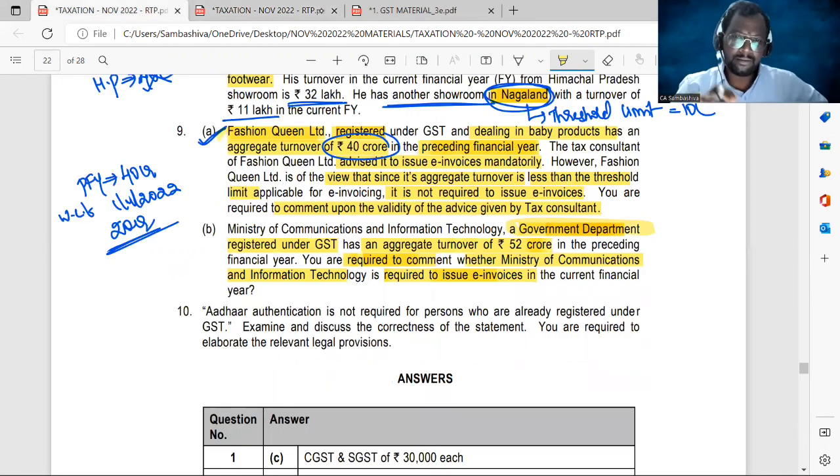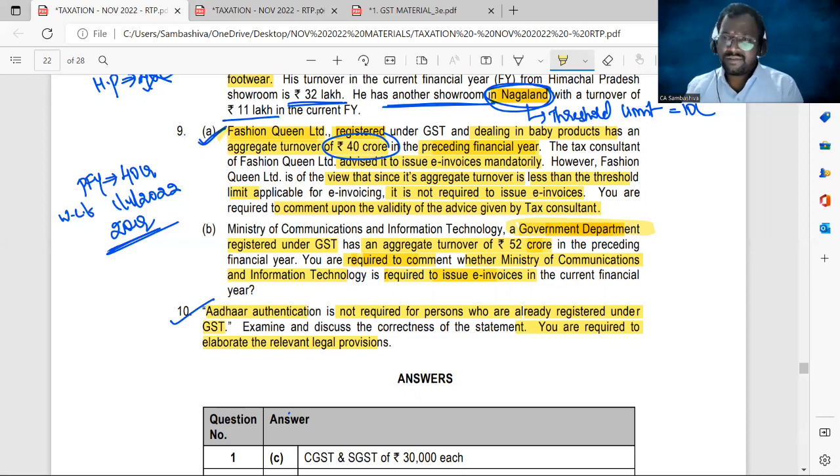Now look at question number 10, the last question. Aadhaar authentication is not required for persons who are already registered under GST. Examine and discuss the correctness of the statement. You are required to elaborate the relevant legal provisions. So the statement says that Aadhaar authentication is not required for persons who are already registered. Sir, with effect from 1st July 2017, GST came into effect. It's been more than 5 years.